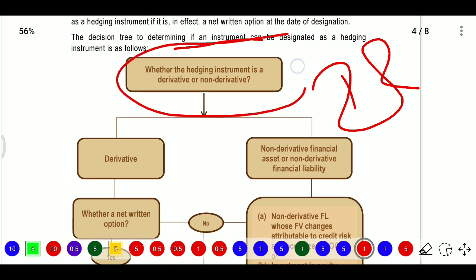Firstly, we need to see whether the hedging instrument is derivative or non-derivative. So firstly we will classify the instrument as derivative or non-derivative. For derivatives, all are FVTPL except written options. In non-derivatives, all are FVTPL, but for two risks we have options: one is credit risk and another one is currency risk.